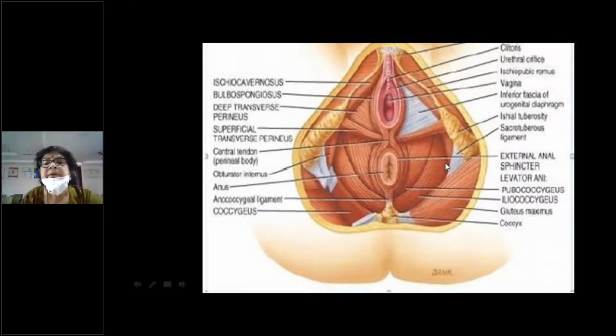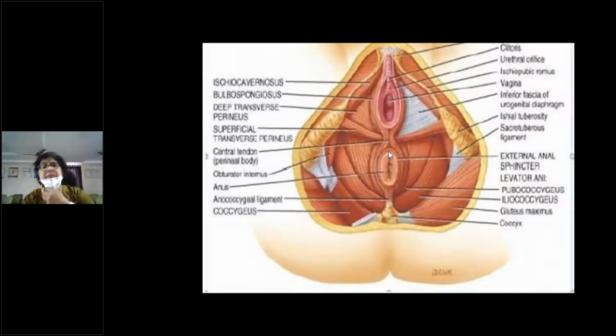Okay, so all of you know these are the ones dividing the urogenital diaphragm. So this is the urethra, this is the vaginal introitus, and this is the anal orifice. Right? So you have three divisions of the levator ani. Both levator ani put together, you call it the pelvic diaphragm.